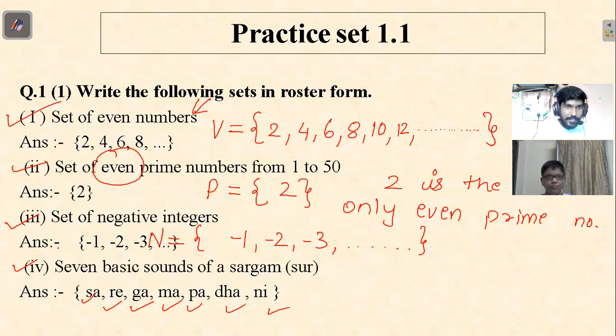Okay, in my answers, I have not named it, but you give a name. Okay, I will give it as Q. Sa, re, ga, ma, pa, da, ni, sa. Is this clear? Yes, sir. Okay. Do you want to write it? Yes, I'll write it.